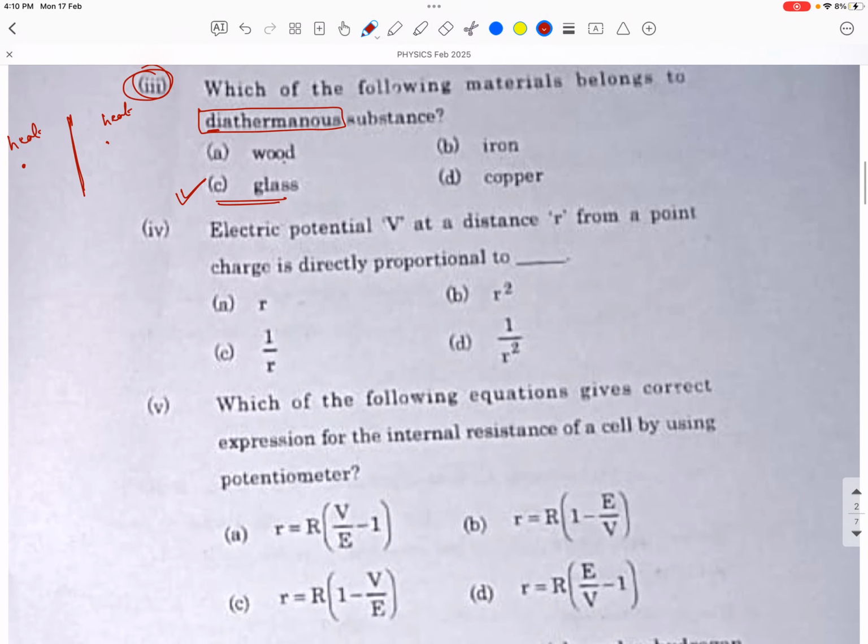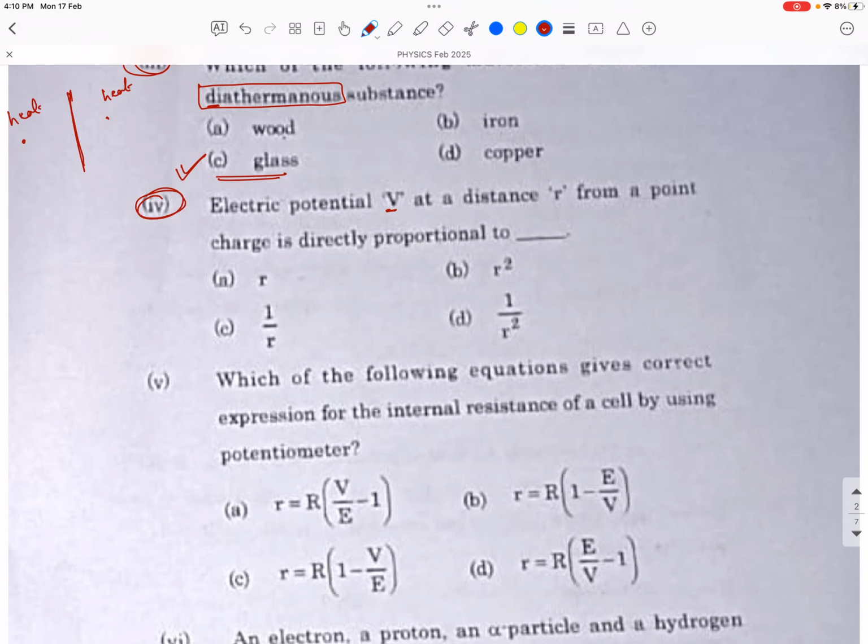Now next MCQ is MCQ number 4. Electric potential V at a distance r from a point charge is directly proportional to? Potential at a distance r from a point charge is given by the formula V equals 1 upon 4 pi epsilon 0, which is a constant, into Q by R. Here they ask directly proportional. So we can write mathematically V proportional to 1 by R.